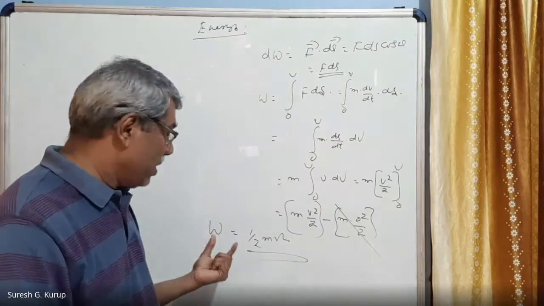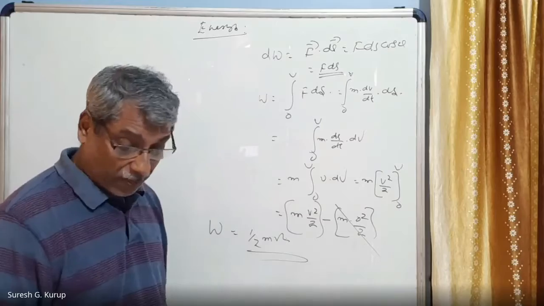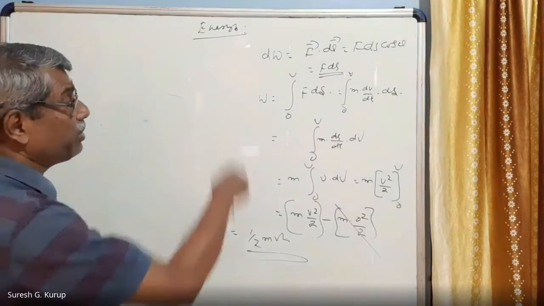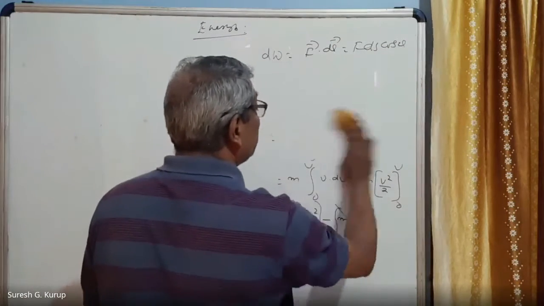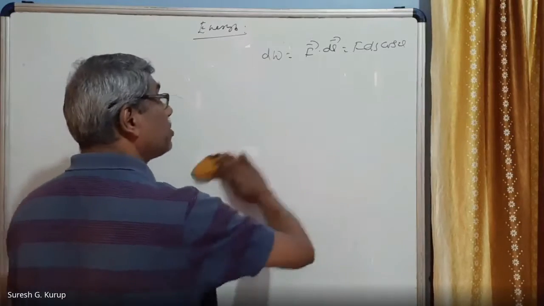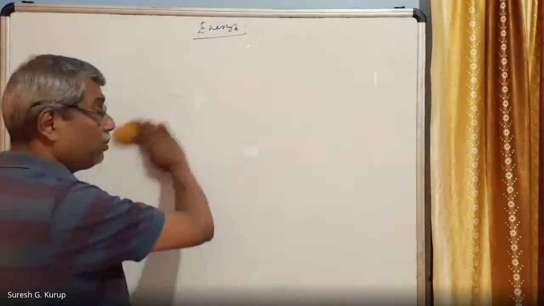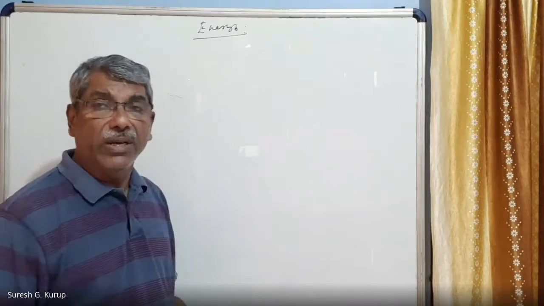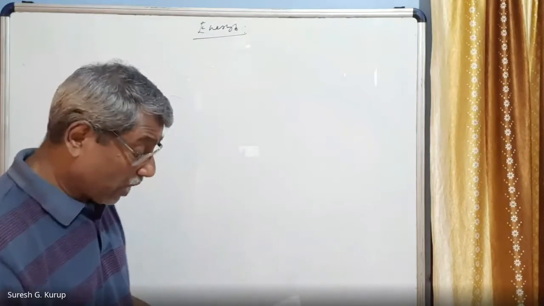The body, that is W is equal to half mv square. This is the second method. This is also over kinetic energy, the second method, right? Okay. This is the integration method because we have studied already integration and differentiation, everything. And you will be able to understand it, I suppose. If you are not able to understand, once again you will see integration and differentiation. You already have the video with you, right?